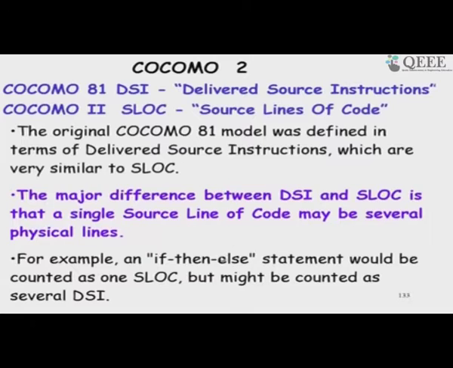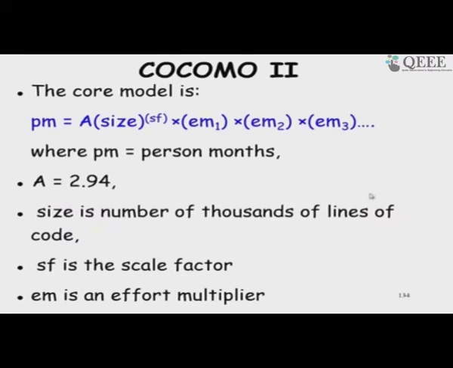For example, if we have an if then else statement or a switch statement, then these are considered as one source line of code. Whereas, if we use DSI, then you just count how many physical lines are there. So, that is one difference. In COCOMO 2, we consider source lines of code in the post architecture phase.